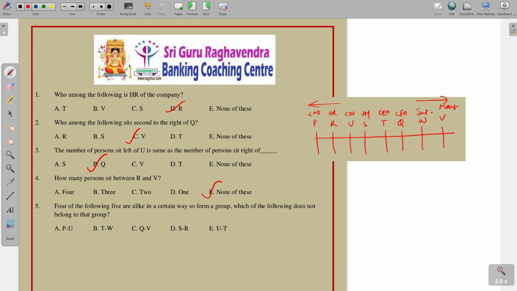Question number 5. Which of the following does not belong to the group? So P and U, between both 1 person is there. T and W, 1 person, and Q and V, here also 1 person. S and R, here also 1 person, and U and T, here also 1 person. And coming to S and R, S is right of R. Remaining all pairs, the first person is the left of the second person. Okay, so option D is the answer.